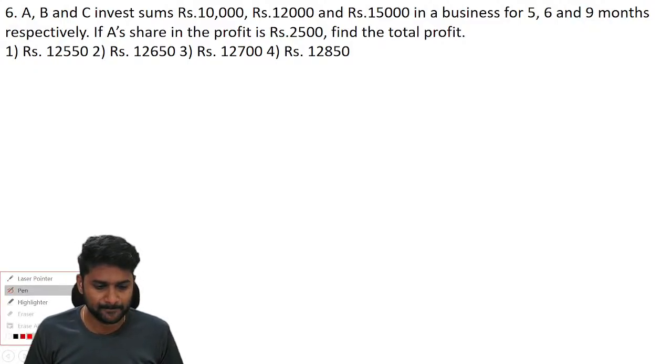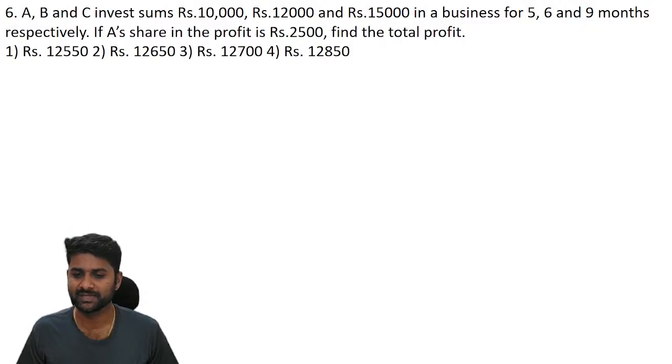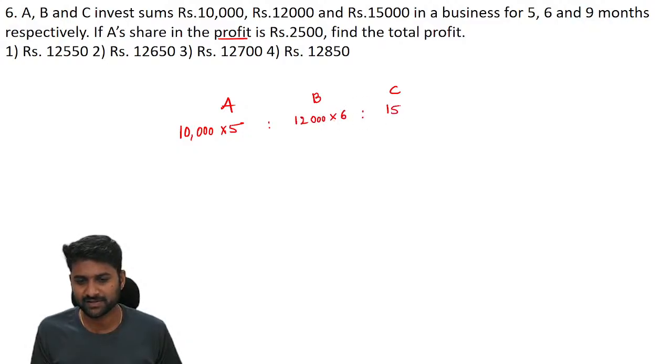A, B, C invest 10,000 rupees, 12,000 rupees, 15,000 rupees in a business for 5 months, 6 months, and 9 months. What is A's share? As you know, profit is all about investment and time period. See, A, B, C, there are three persons. A invested 10,000 rupees for 5 months, B invested 12,000 rupees for 6 months, and C invested 15,000 rupees for 9 months. Just cancel thousands.